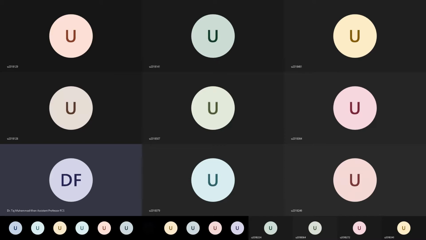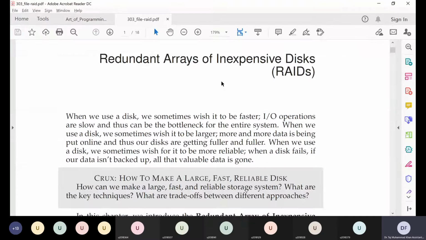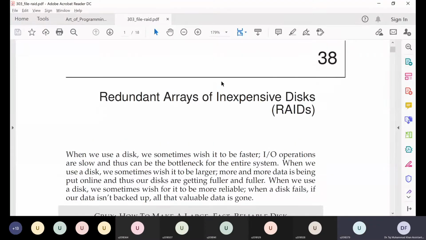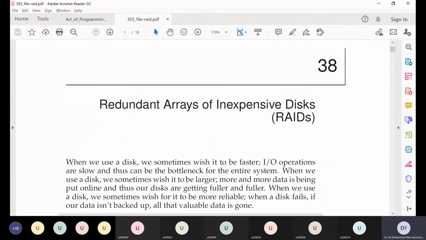this document with you. Okay, can you see this PDF? Yes, sir.